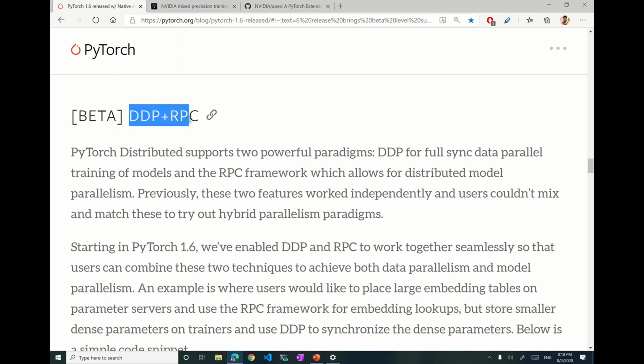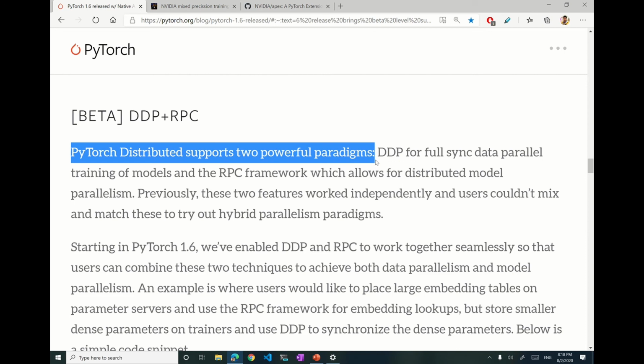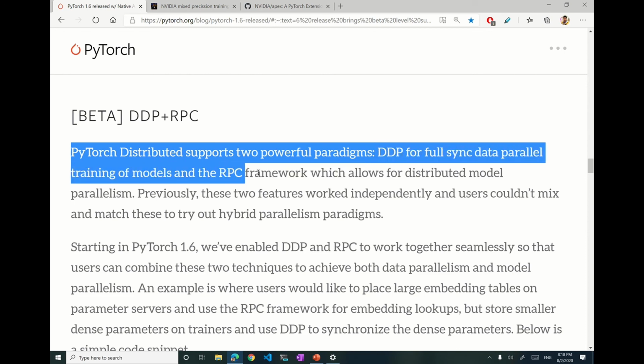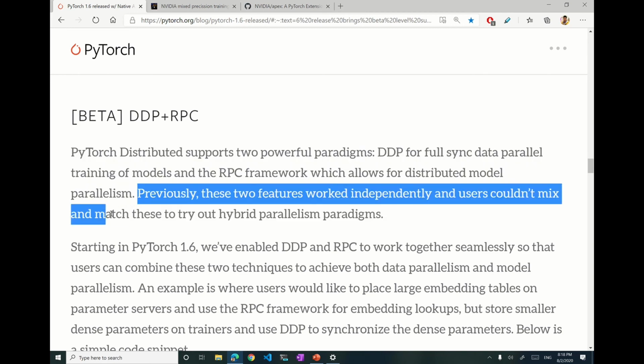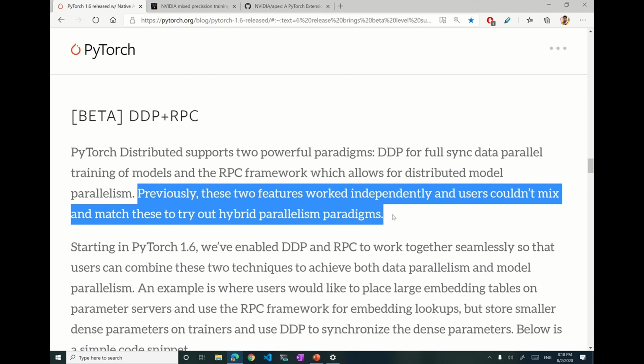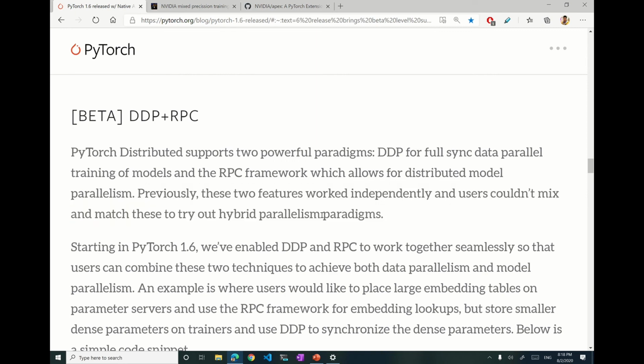There is another beta feature called DDP plus RPC. What they are saying is PyTorch distributed supports two powerful paradigms, DDP for fully synchronized data parallel training and RPC for model parallel training. Previously, these two features worked independently and users couldn't mix and match them to try out hybrid parallelisms. Previously you could either do data parallelism or model parallelism using RPC, but DDP and RPC didn't gel well together, so it was not easy to combine both. Now they have introduced a new feature to combine both of them. This is really great.